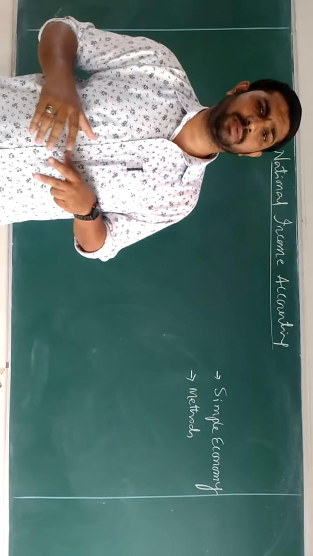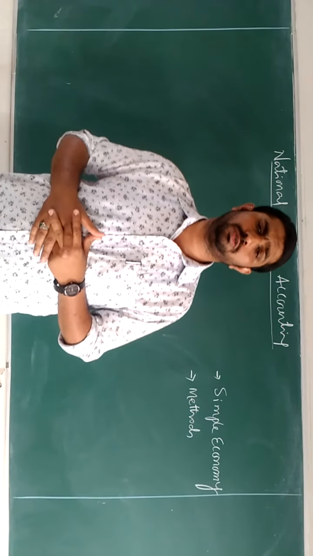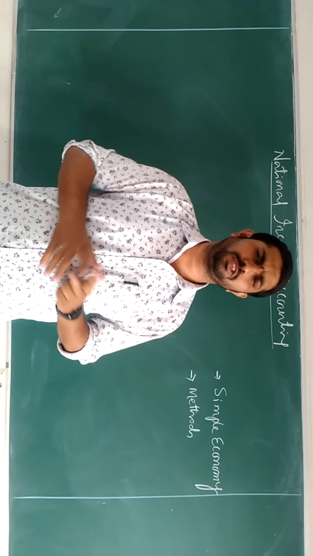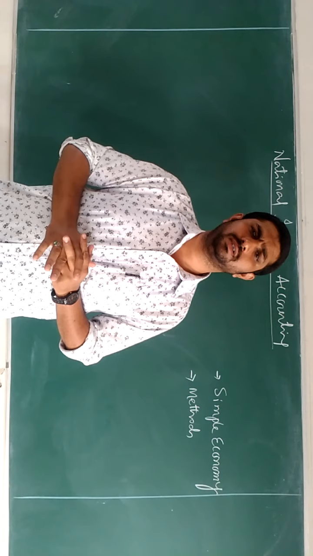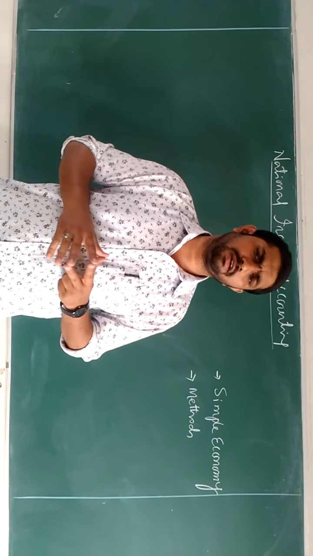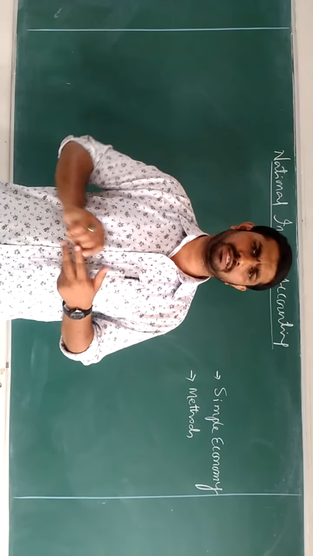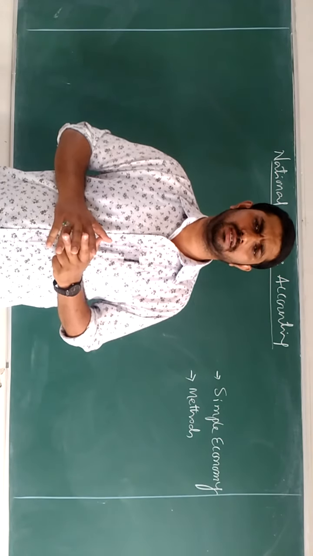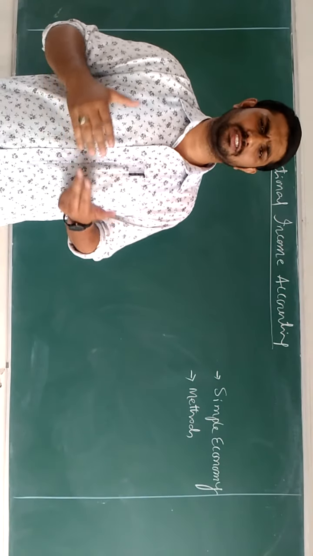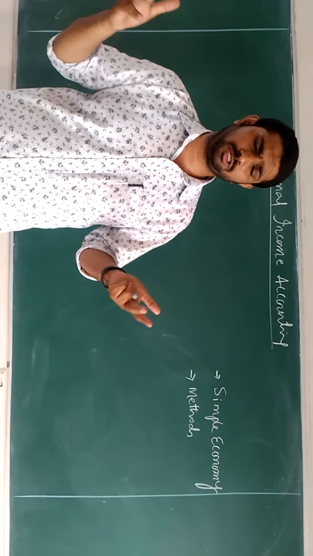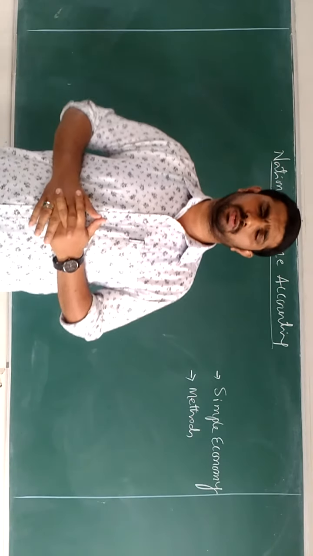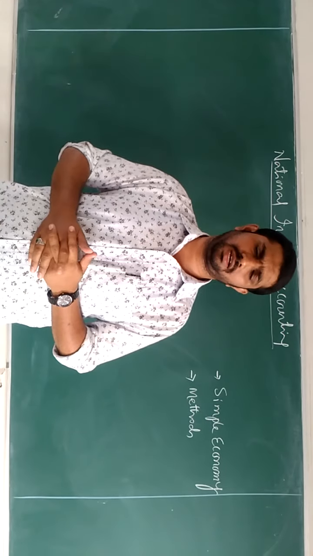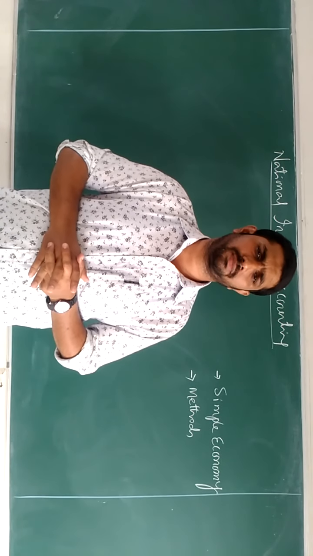So to frame any kind of budget, any kind of macroeconomic policies, and for the general development of the country, it is required for any nation to first calculate their country's income, which is called national income. Nobody had digested that at the initial stage: what is the income of the country? Then later on they came across one simple element, called a simple economy or two-sector model economy.